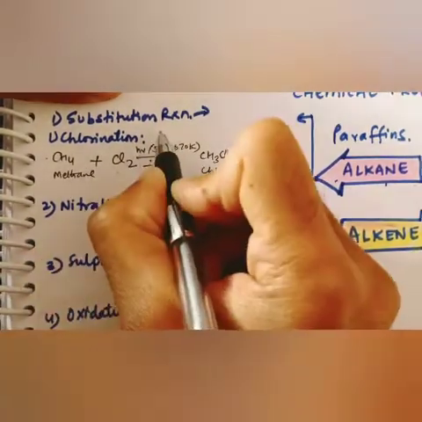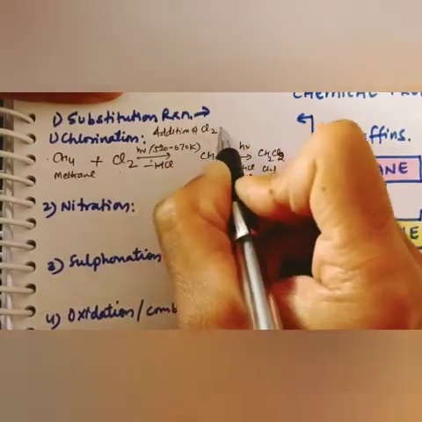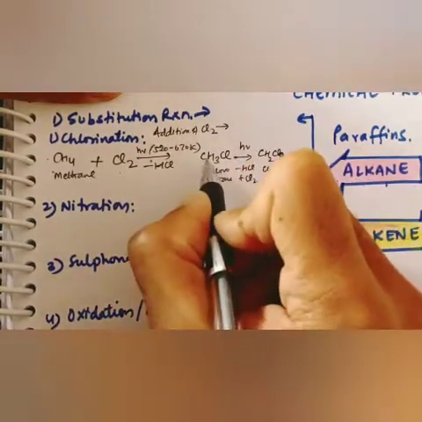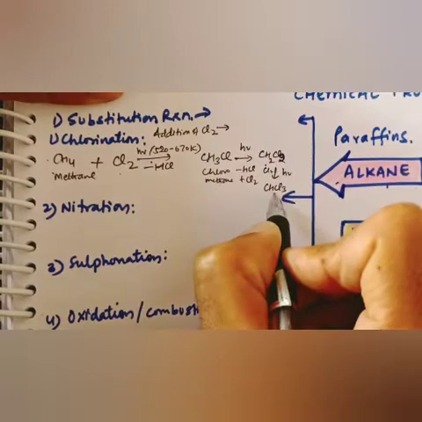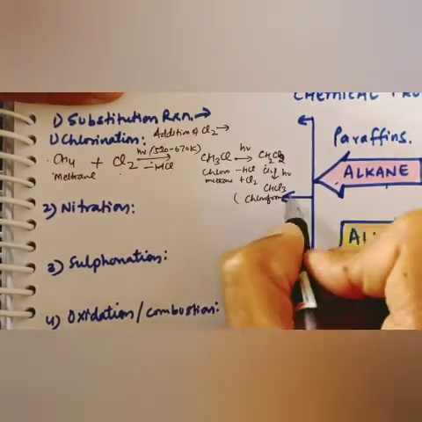What is chlorination? Addition of chlorine: convert methane into chloromethane, then into dichloromethane, then into trichloromethane, which is called chloroform, which we use for anesthesia purposes.